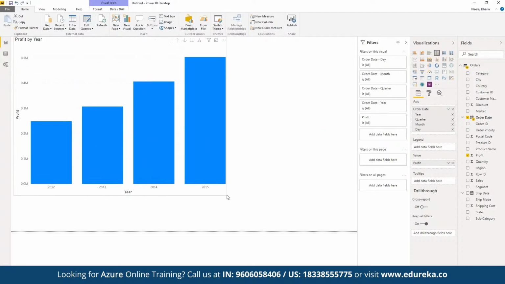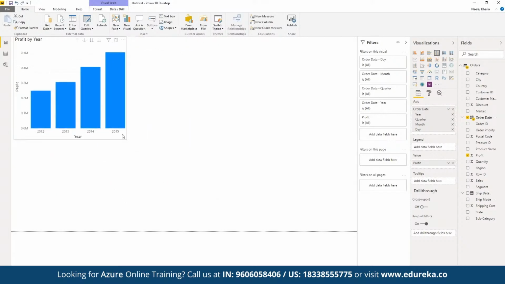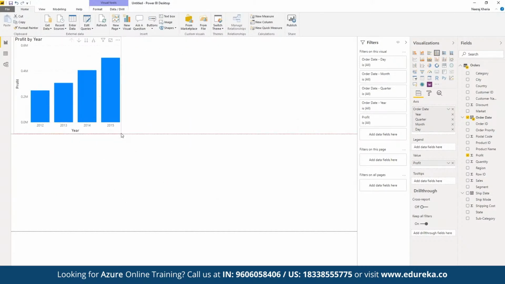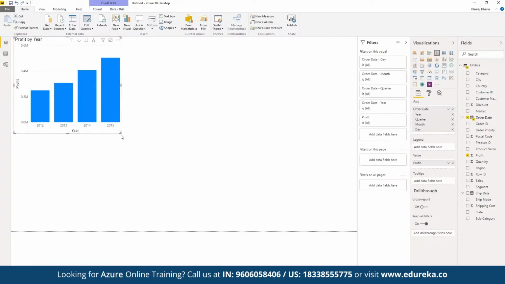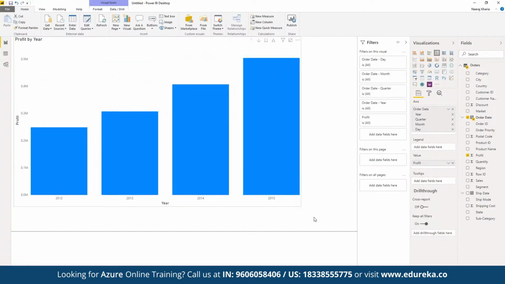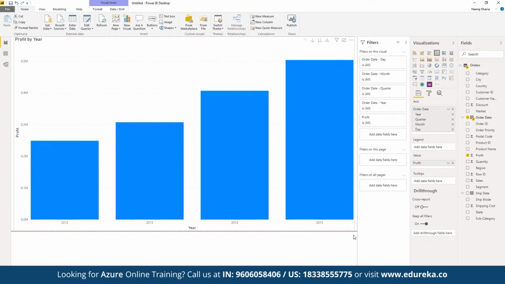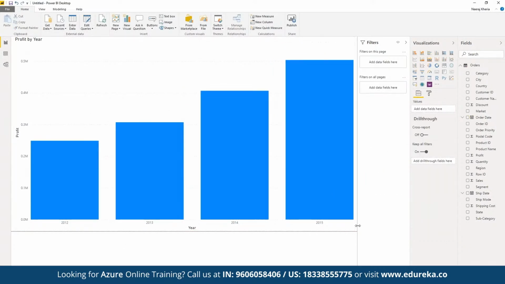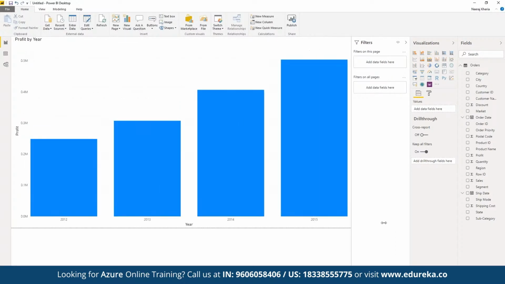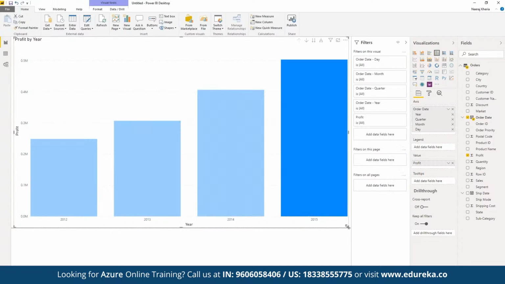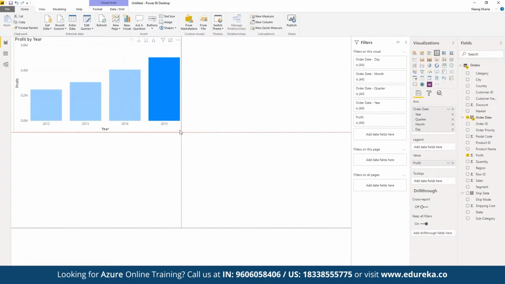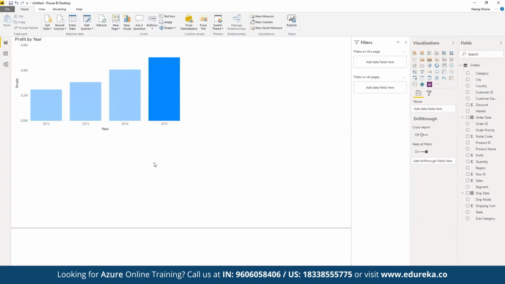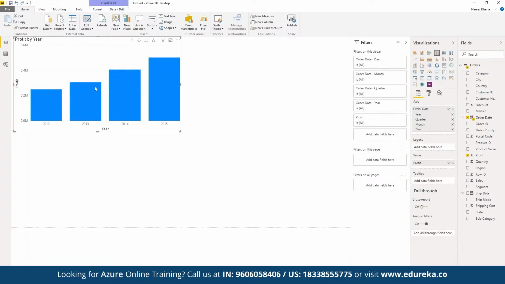First of all, we can see a bar graph has been chosen, and we can easily increase and decrease the size of the visualization as per the requirement. Suppose we want to focus only on this one for the entire page, we can choose entire page, or we can focus on different components as per the requirement. Here we can choose the size accordingly, meaning how exactly we want to increase or decrease the size for different parts of the visualization. All right.